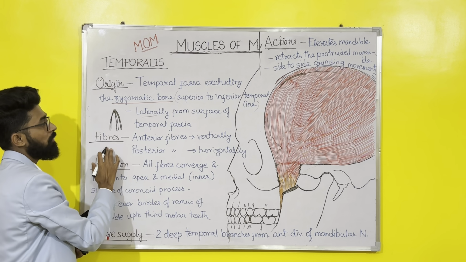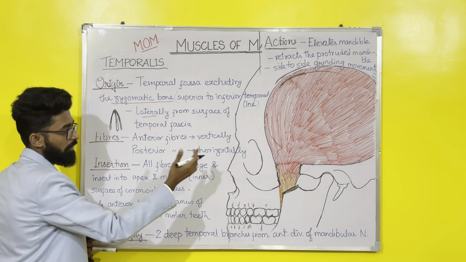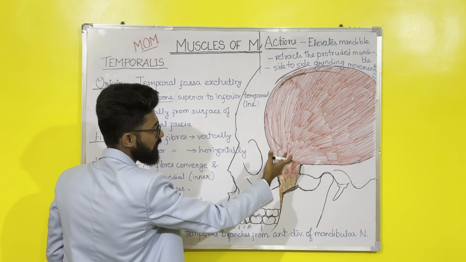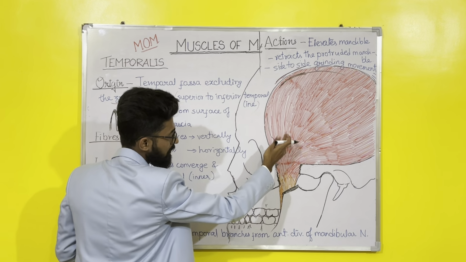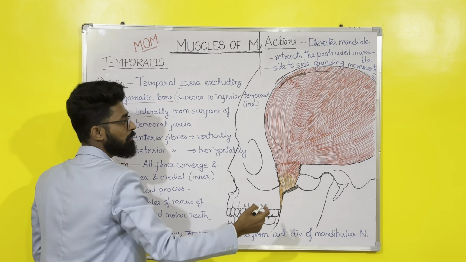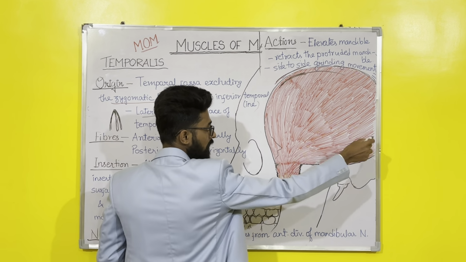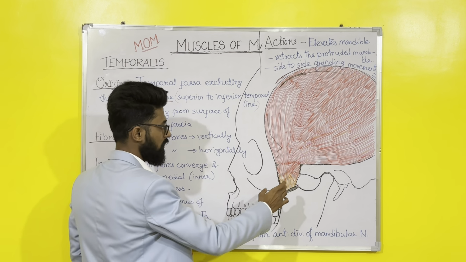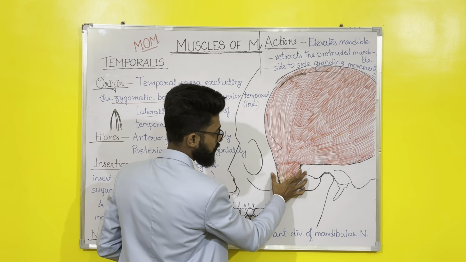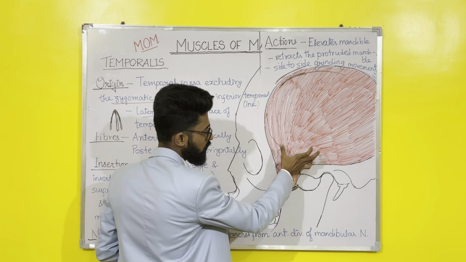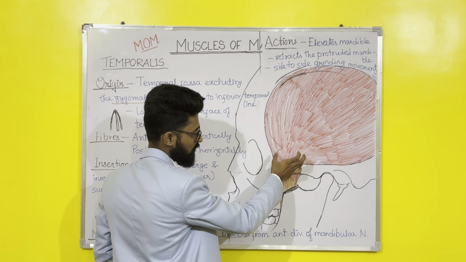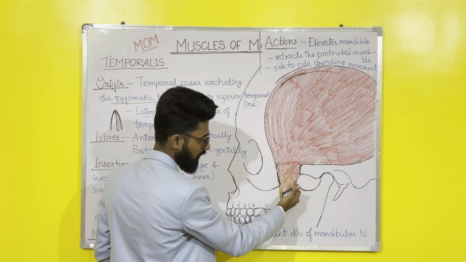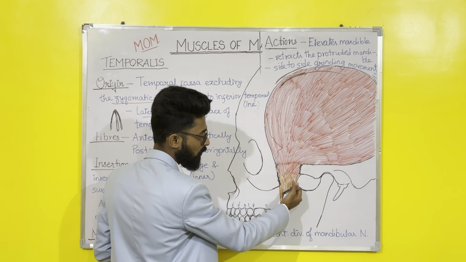Now coming to the fibers. Fibers आप डायग्राम में आसानी से देख सकते हो. You can see from the diagram the anterior fibers are running vertically downwards while the more posterior fibers are running horizontally. Next, coming to the insertion. See, we have cut the zygomatic arch from both sides, so that we can visualize the passage of all these fibers. And also we have cut the apex of the coronoid process of mandible.